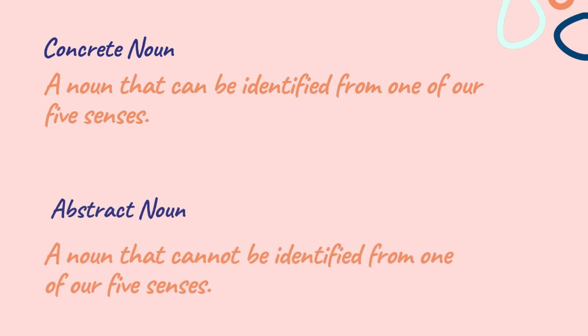Let's quickly revise what a concrete noun and an abstract noun are. A concrete noun is a noun that can be identified from one of our five senses, while an abstract noun is a noun that cannot be identified from our five senses. It defines the quality, state, and action of a subject.